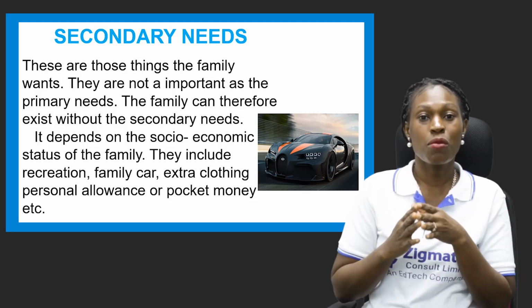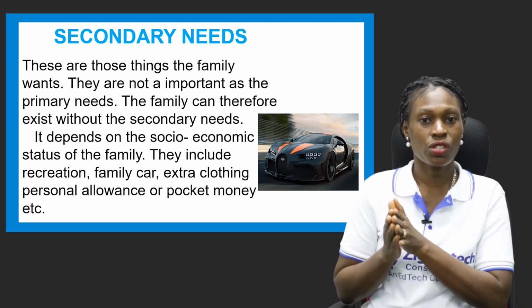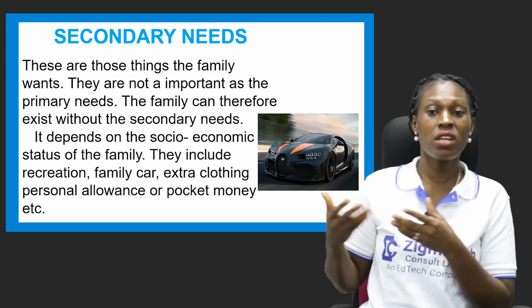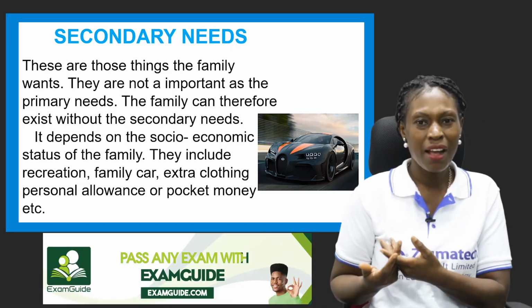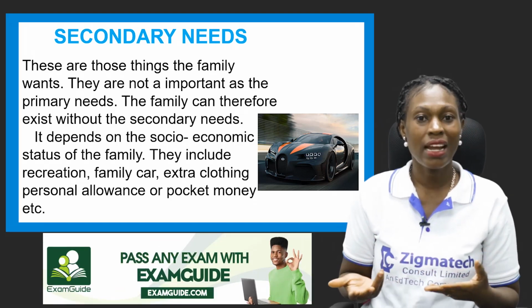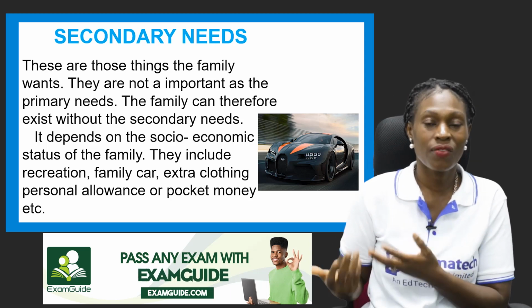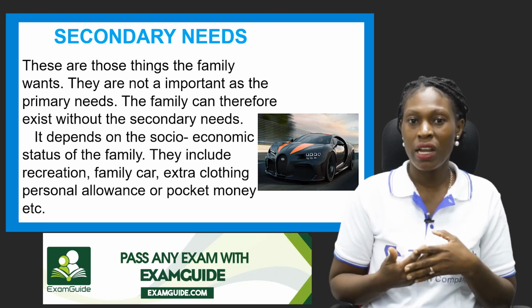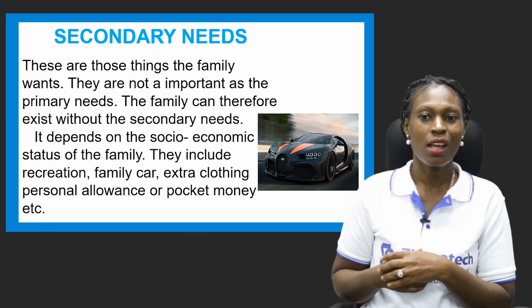The family needs the basic things to live and survive, such as water and all of that. The family wants may be that they want to go on a vacation, or they want a car. Meanwhile, they can actually do without this. If you don't have a car, you won't die, isn't it? If you don't go on a vacation, you won't die, you still live. But if the needs are not met, of course, it will cause a lot more havoc than the wants.